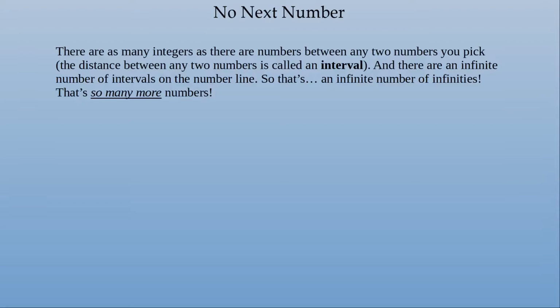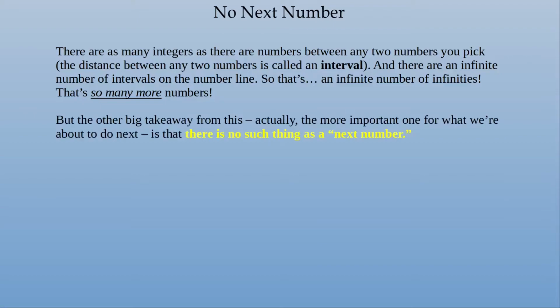There are as many integers as there are numbers between any two numbers you pick. The distance between any two numbers is called an interval. And there are an infinite number of intervals on the number line. So that's an infinite number of infinities. That's so many more numbers. But the other big takeaway from this, actually the more important one for what we're about to do next, is that there is no such thing as a quote-unquote next number.